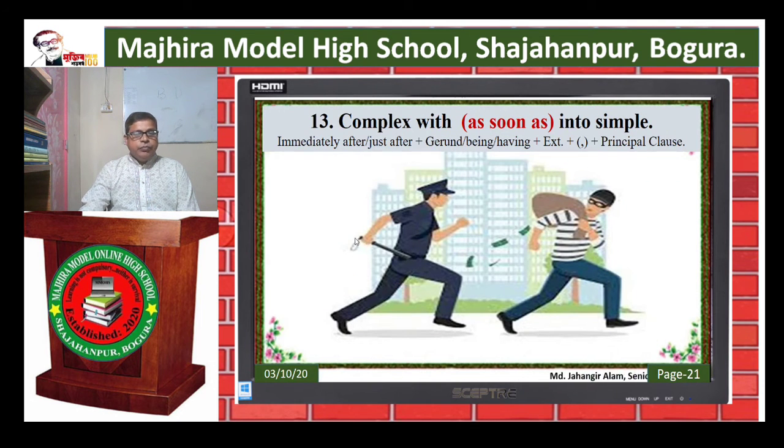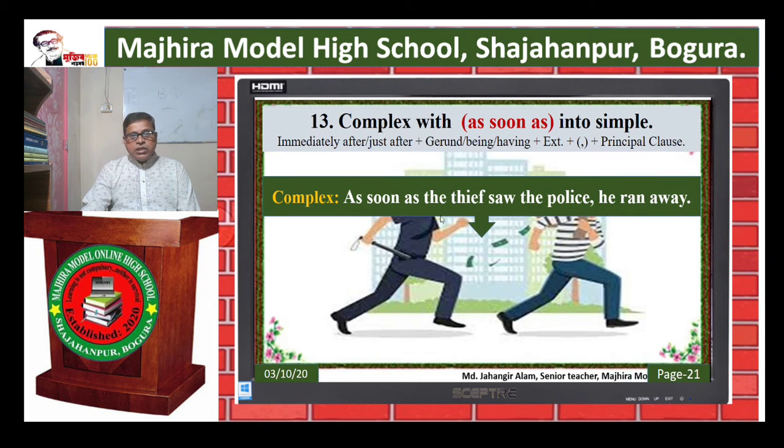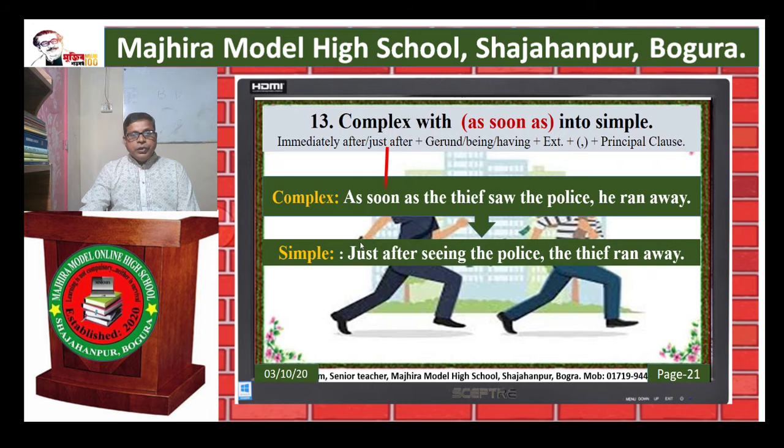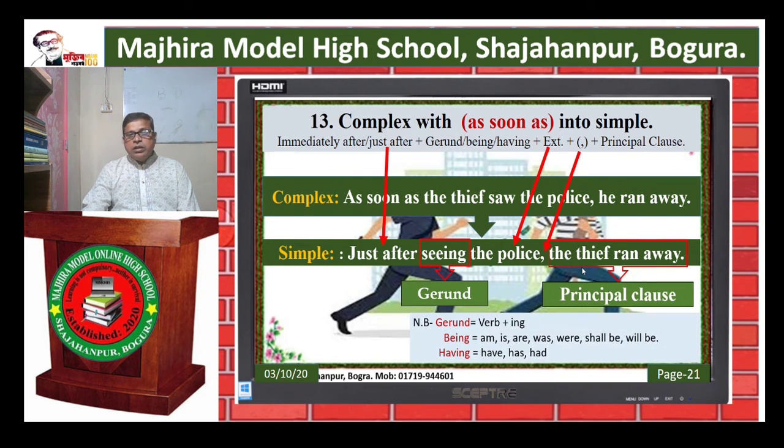Rule 13 and last rule. Complex with as soon as into simple: immediately after or just after, plus gerund, plus being or having, plus extension, plus comma, plus principal clause. Example, as soon as the thief saw the police, he ran away. Simple, just after seeing the police, the thief ran away.